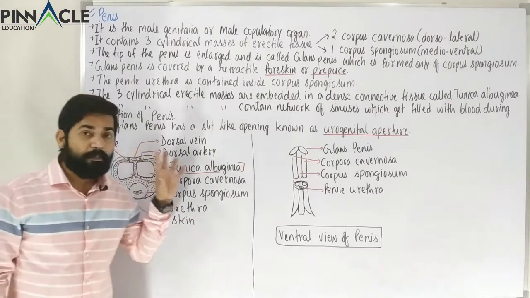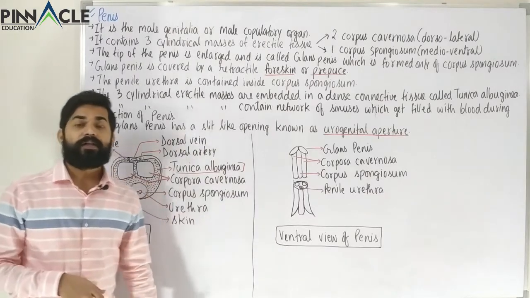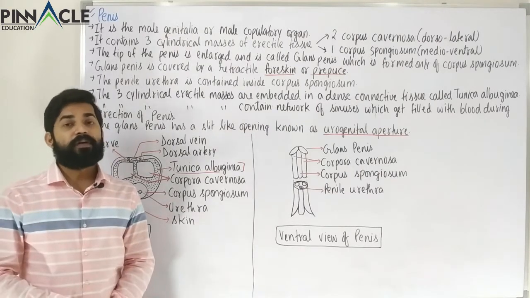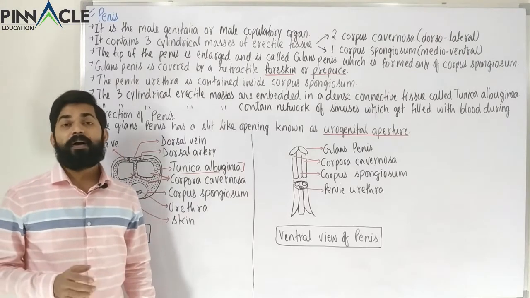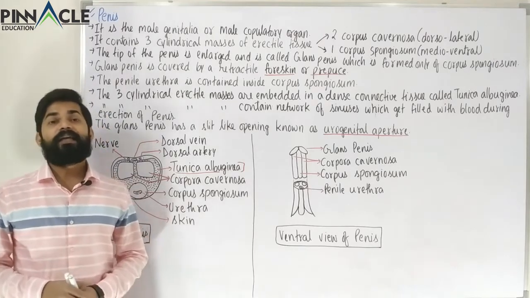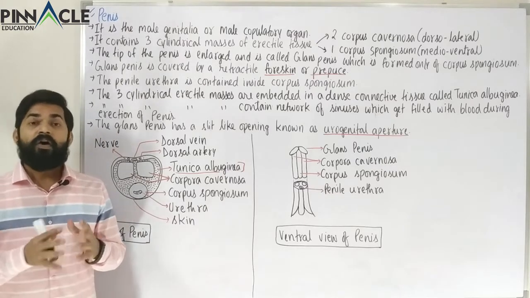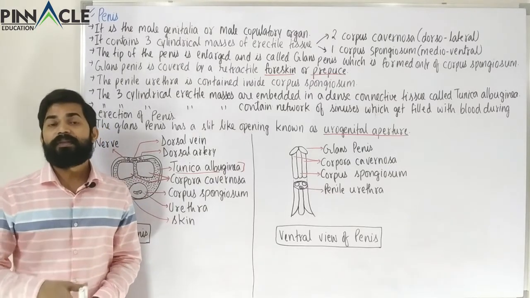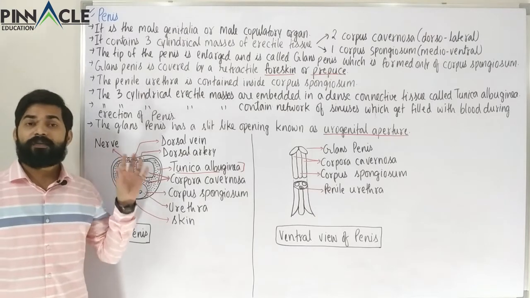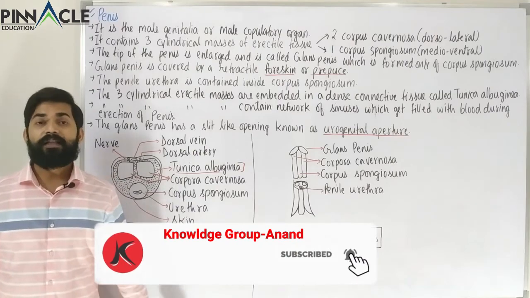Now this was the male external genitalia, and when we talk about the main structures of the male reproductive system, with this we have completed the main parts. Now we have to study the various glands like the seminal vesicle, bulbourethral gland and prostate gland that assist in the maturation or development of sperm, or their conduction, or have various other functions. So this was the last part of the male reproductive system, and now we will study the glands associated with the male reproductive system.